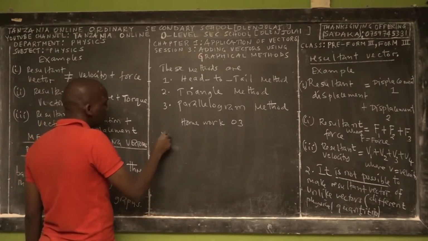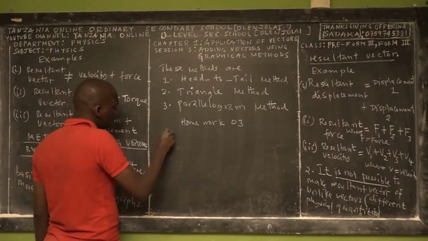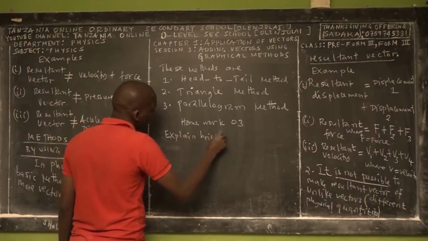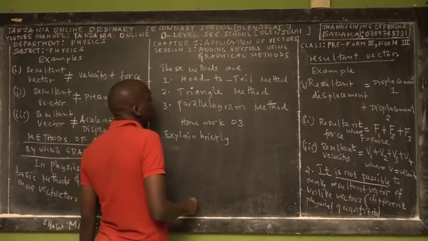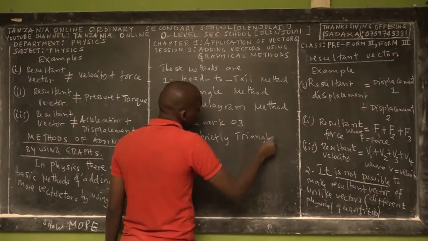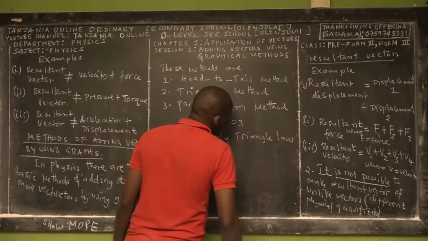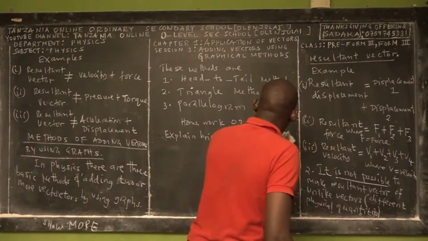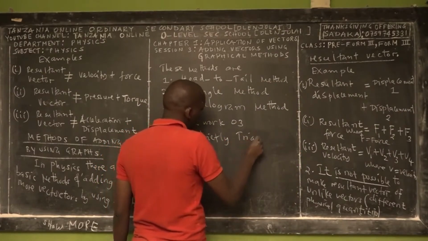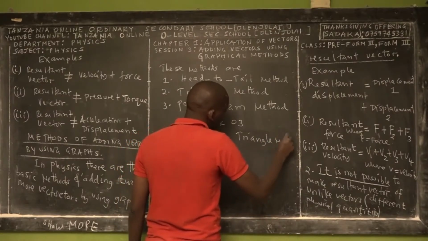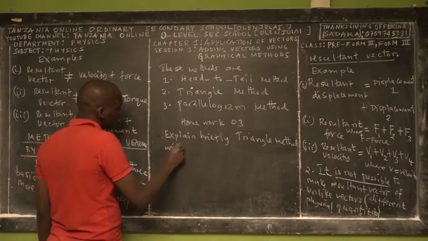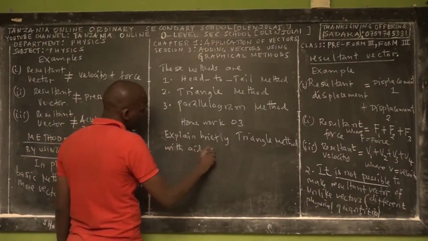So the question is, explain briefly the triangle method with examples.